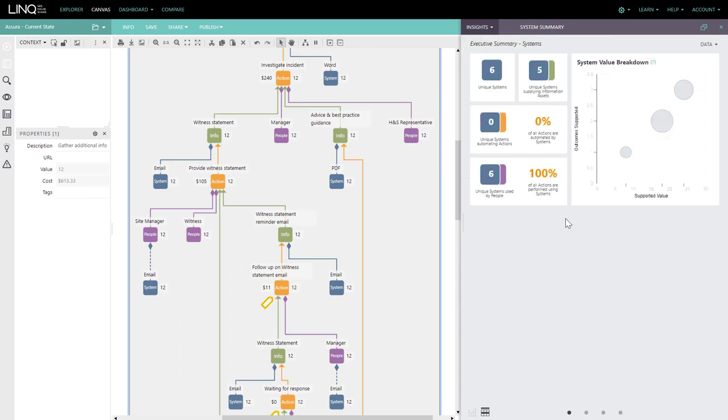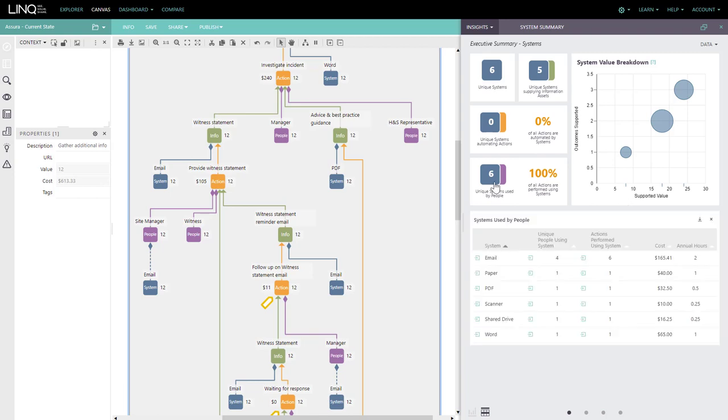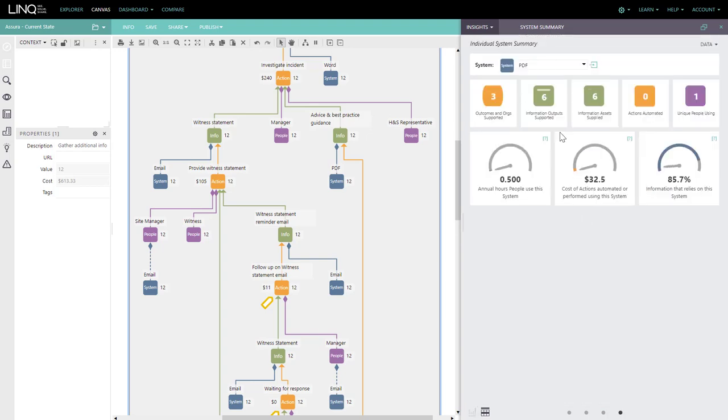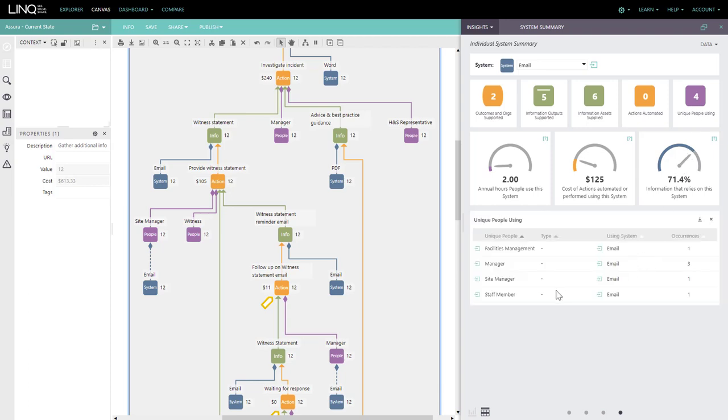We can visualize the systems that are involved and understand the technical DNA of the business, really digging down into how different tools are used by people to perform their work. We can see the impact that systems have on the way that we operate. In this example, email has 71.4% of the content that's needed to enable us to complete this process. There are 4 people that use this tool through the submission of health and safety incidents.